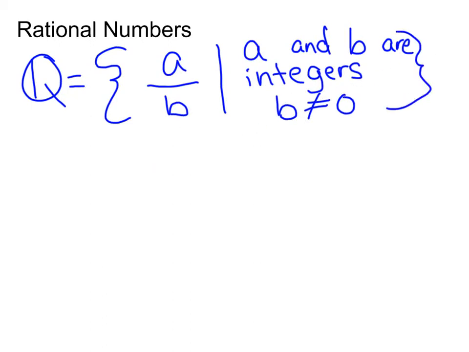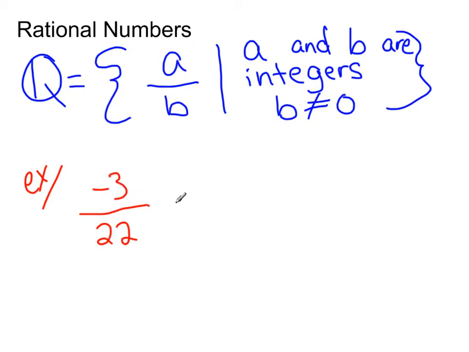So let me give you a good example of a rational number. Think of any integer. I like -3. And then I'm going to put it over another integer because that's what the directions are saying. A and B are integers. As long as B is not 0, we're okay. So something other than 0 needs to be on the bottom. Maybe 22. So -3 over 22 is a rational number.